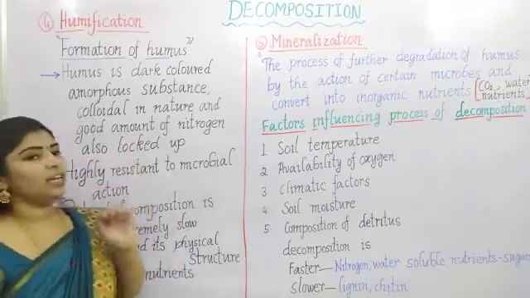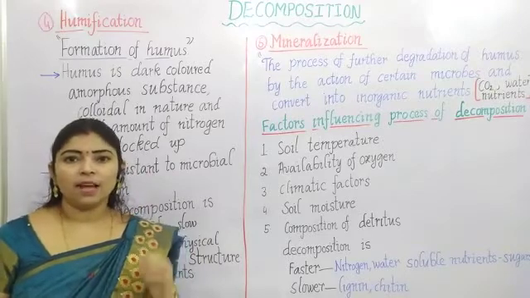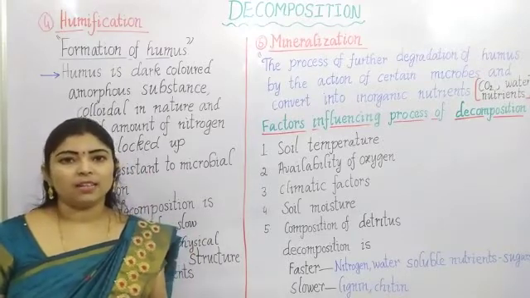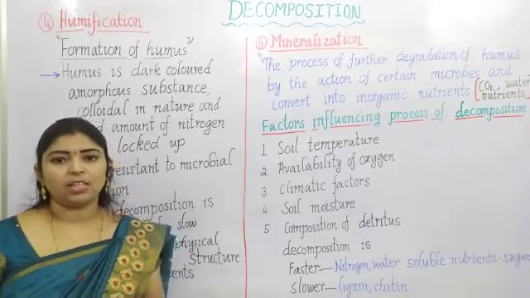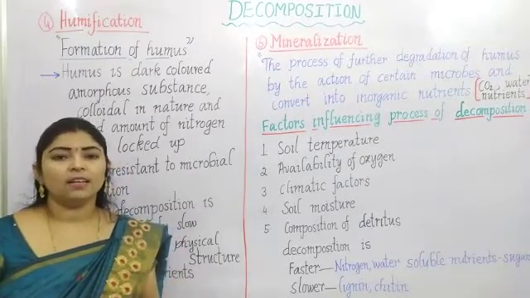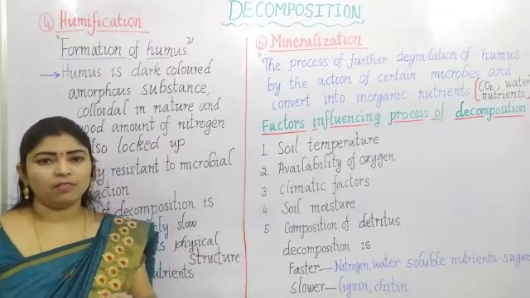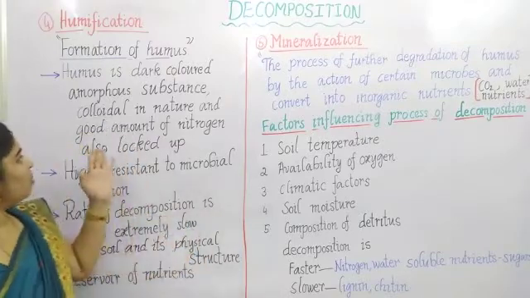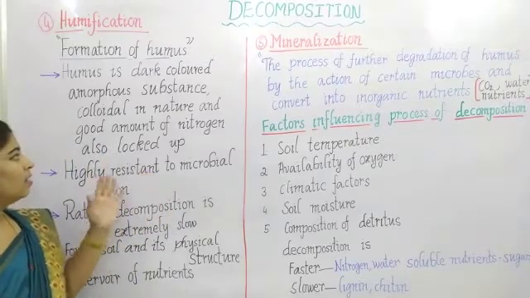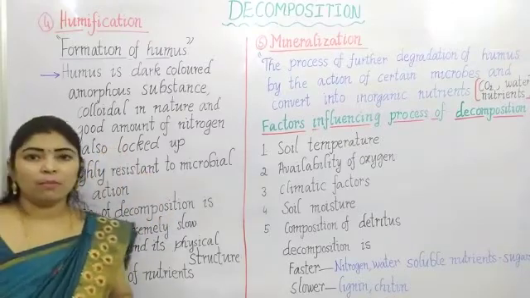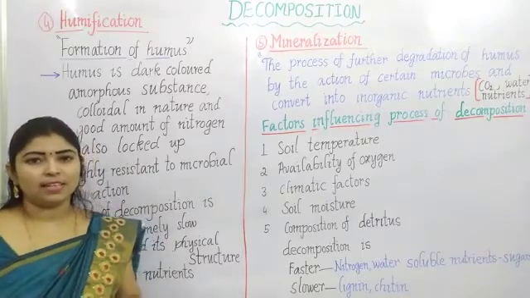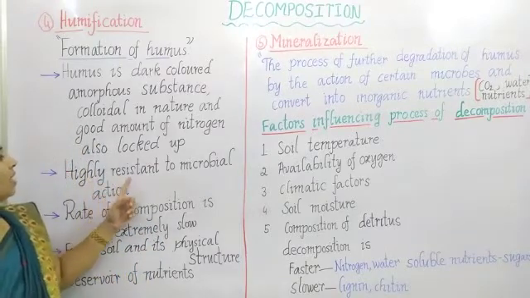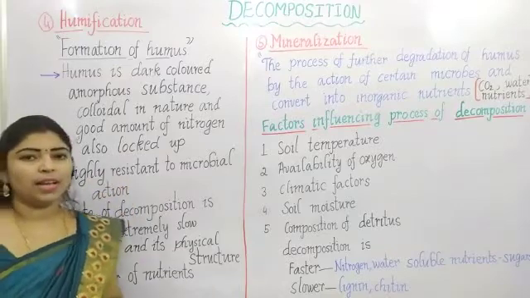Colloidal means small particles are dispersed throughout another substance, in a combined state. A good amount of nitrogen will be present in the humus.